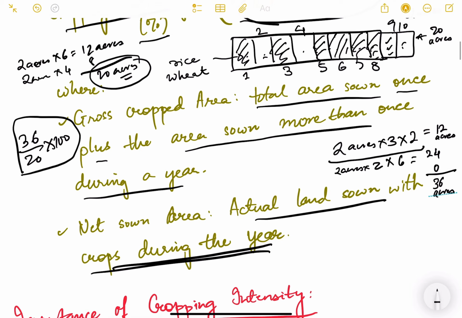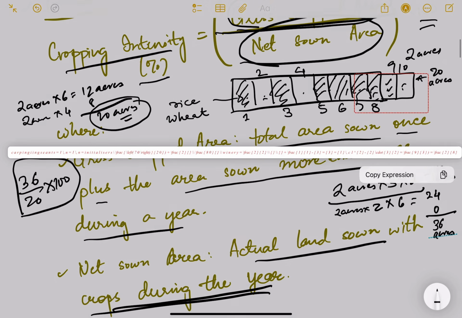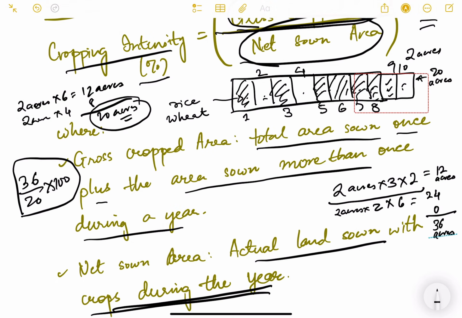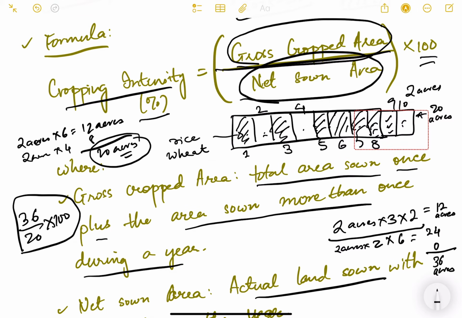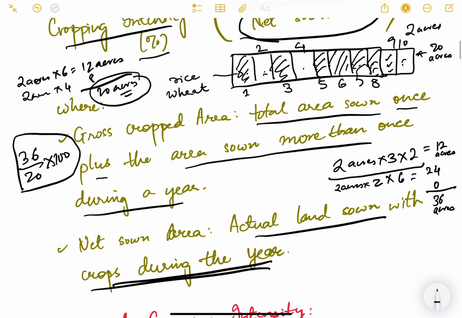Now in this particular example, since farmers number 2 and 4 are not sowing anything, it will not be considered in the net sown area. So net sown area will be 20 minus 4 acres for these two farmers. It will be only 16. So our formula becomes 36 divided by 16 here, because they are not growing anything. It doesn't come under the sown area. So this is the actual cropping intensity.